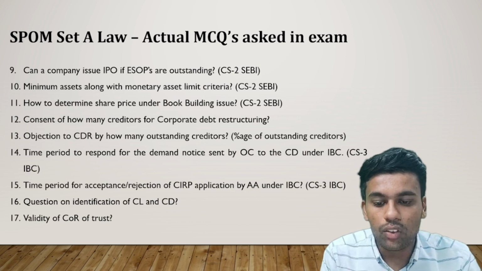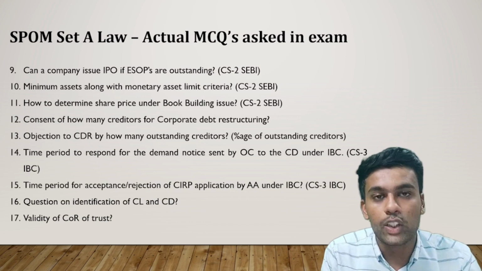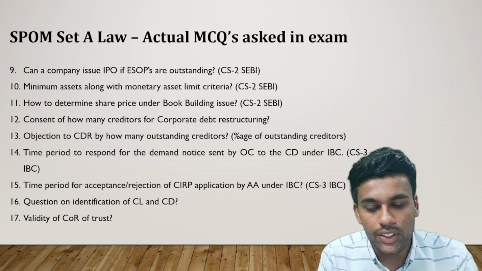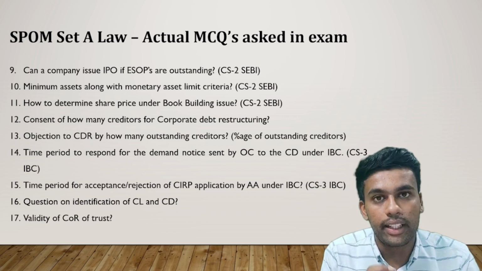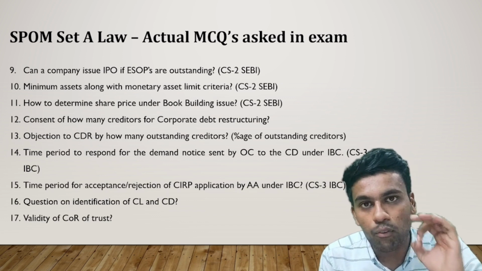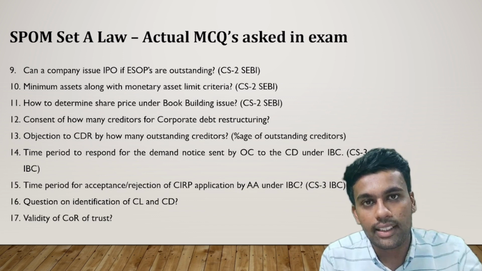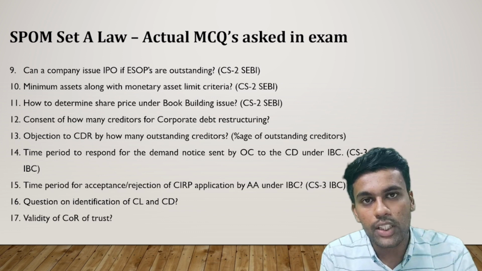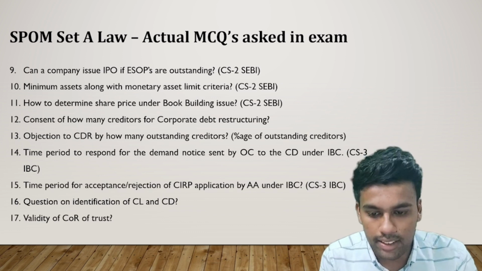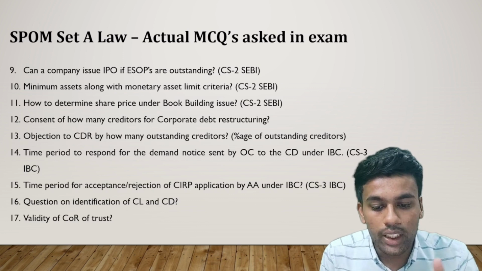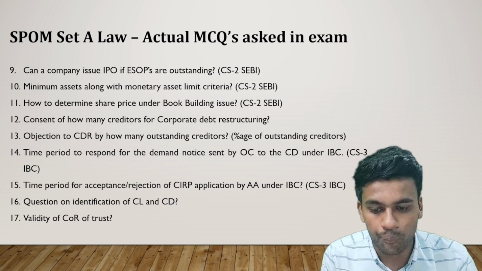The ninth question was, can a company issue IPO if ESOPs are outstanding? The answer to this question is yes. Question number 10, minimum assets along with monetary asset limit criteria. What should be the maximum monetary asset in the total net assets? We all know that monetary assets should be up to 50% of the net tangible assets. Now the 11th question was, how to determine the share price under a book building issue.